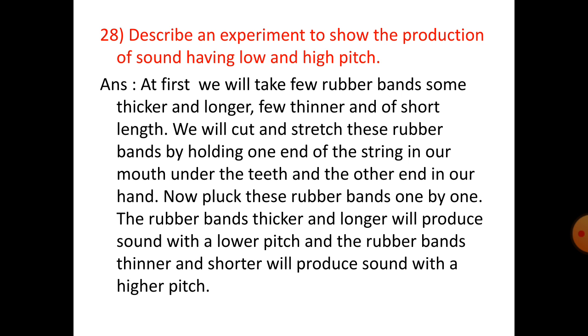Number 28. Describe an experiment to show the production of sound having low and high pitch. At first, we will take a few rubber bands, some thicker and longer, a few thinner and of short length. We will stretch these rubber bands by holding one end of the string in our mouth, under the teeth and the other end in our hand. Now pluck these rubber bands one by one. The rubber bands thicker and longer will produce sound with a lower pitch, and the rubber bands thinner and shorter will produce sound with a higher pitch.